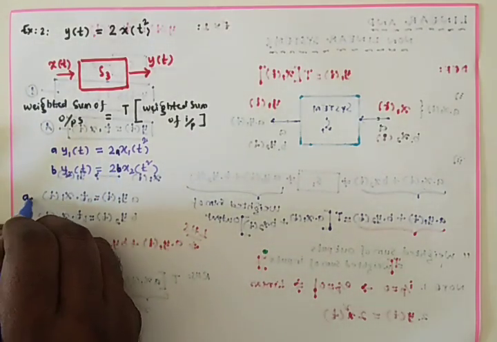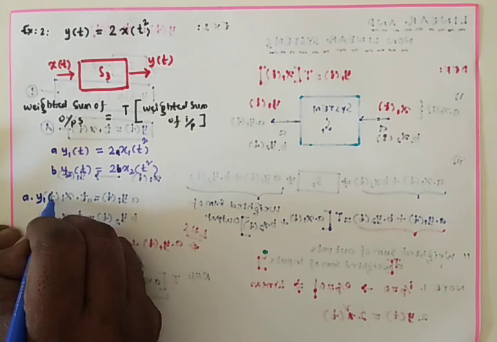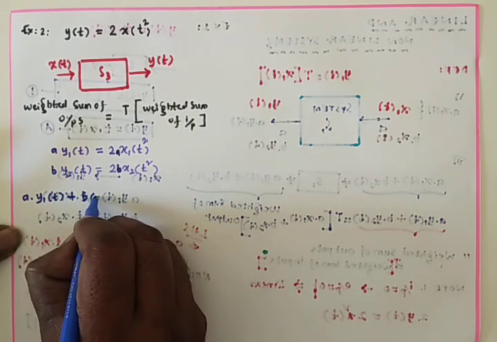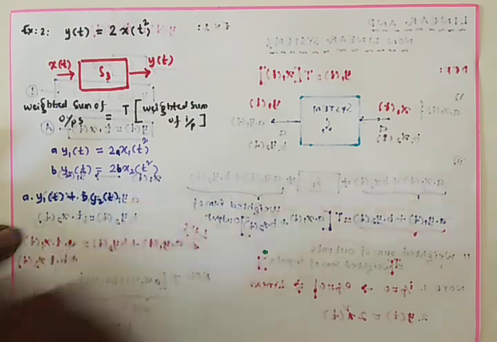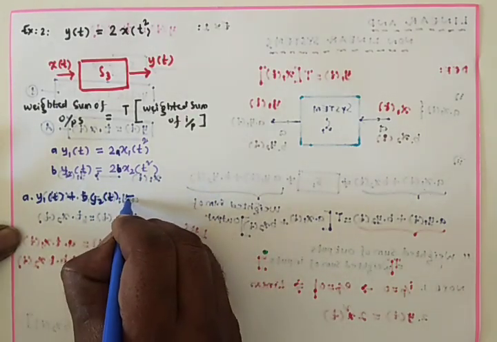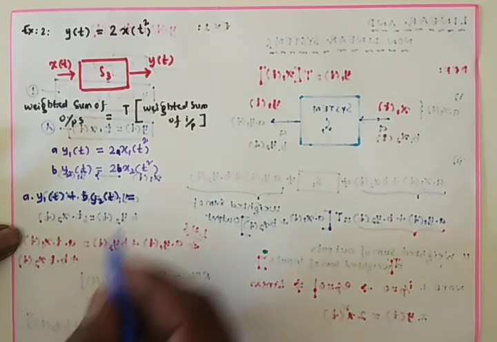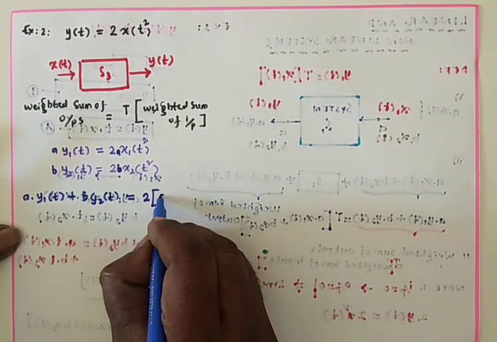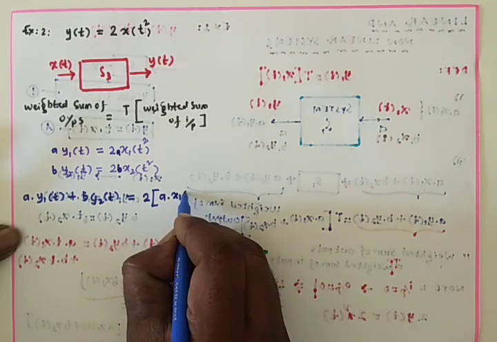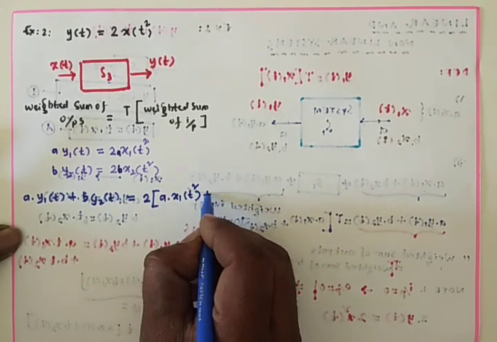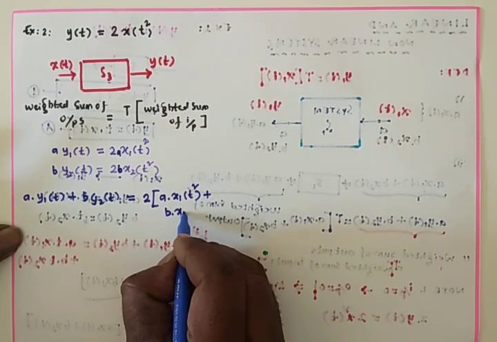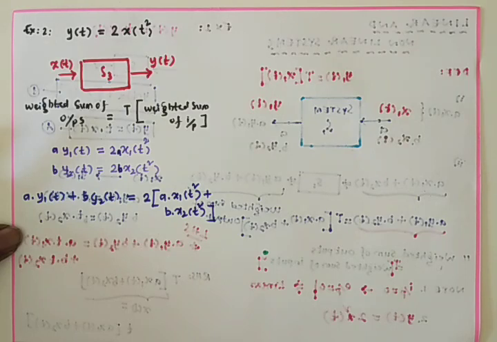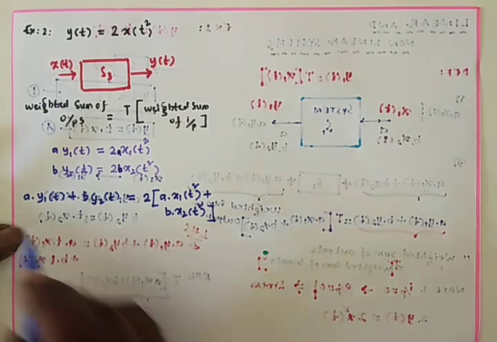So a into y1(t) plus b into y2(t) is equal to, adding the right hand side, I can take 2 as common, that is a into x1(t) square plus b into x2(t) square. Clear? Now RHS we got.